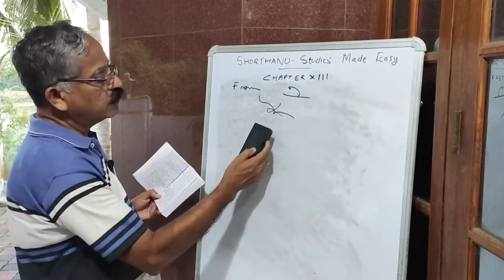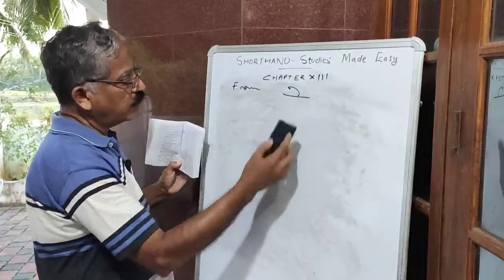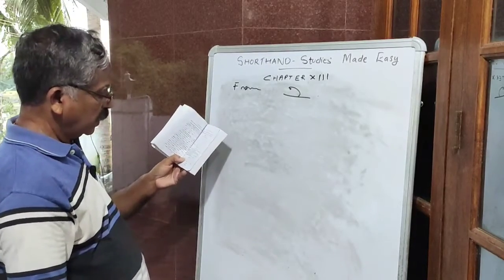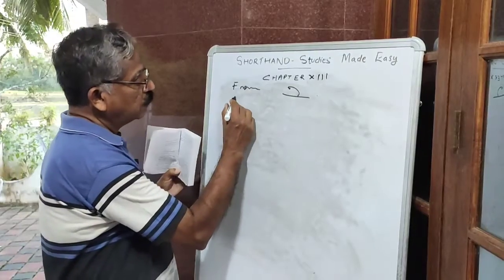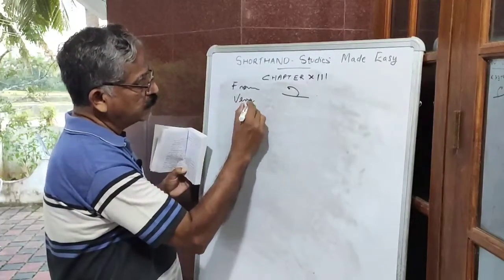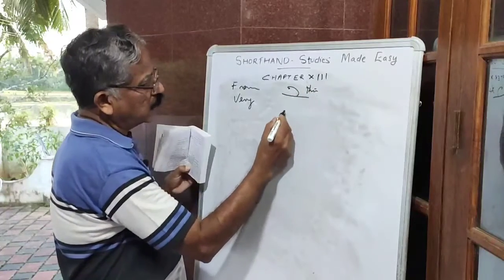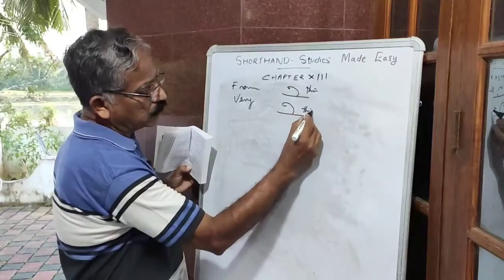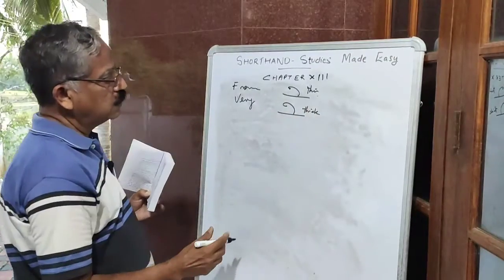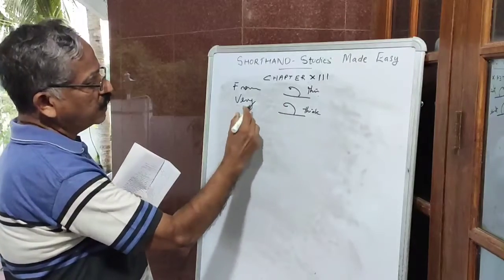To save your time writing the full consonants, you can write a short form, from, F on the line. Then very. What is the difference between from and very? Only thin and thick. This is thin, F on the line. This is very, thick. Thick and thin are different. From is thin and very is thick.